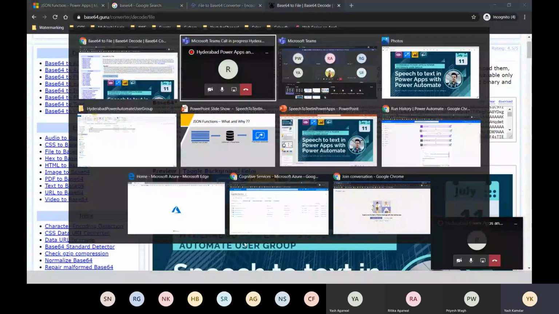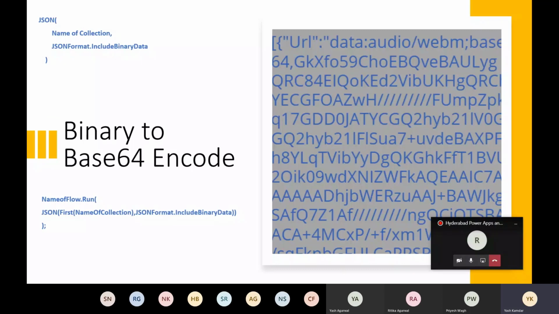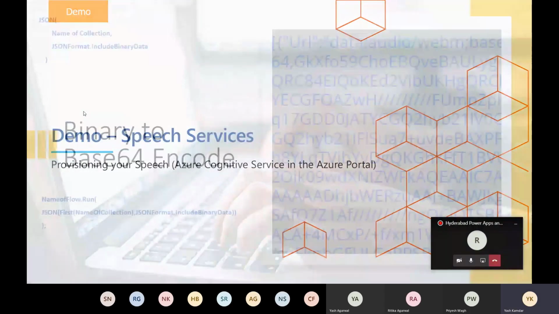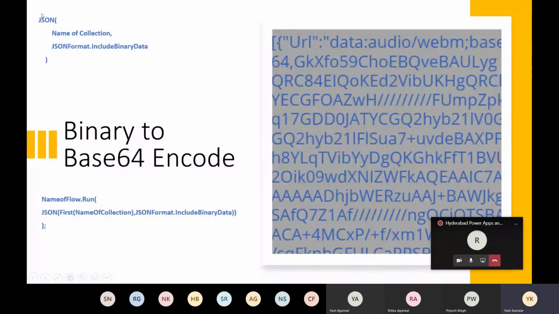Now, you understood how base 64 works, right? But how do I pass this? Like, how do I get it to work from inside Power Apps? So this is the format. You need to write the JSON function. Then you have to write the name of the collection.